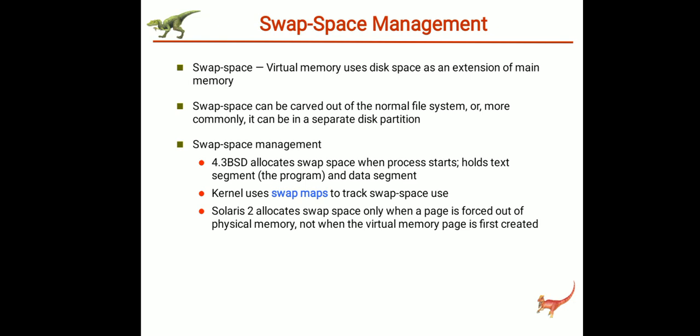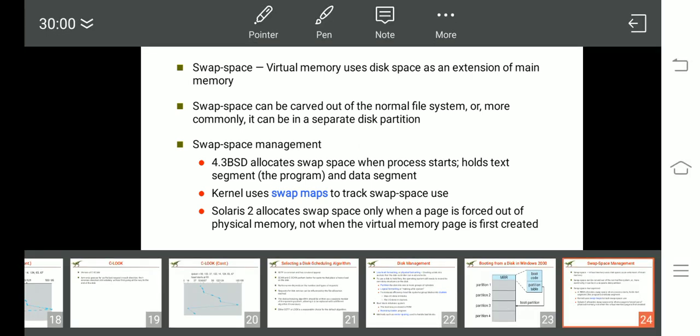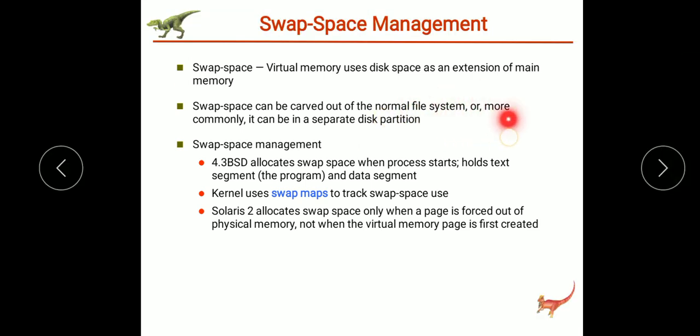Okay, then comes the swap space location. The next question is where to store this swap space. This swap space can be located in two places. That is, it can be carved out of the normal file system, or it can be in a separate disk partition. Swap space can be carved out of the normal file system, or it can be in a separate disk partition.